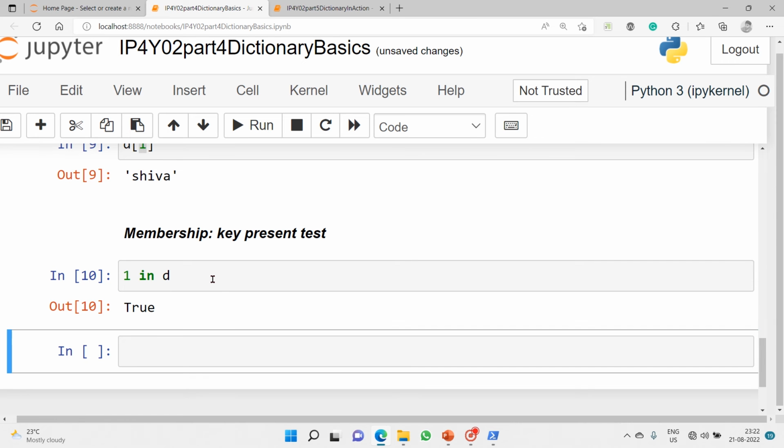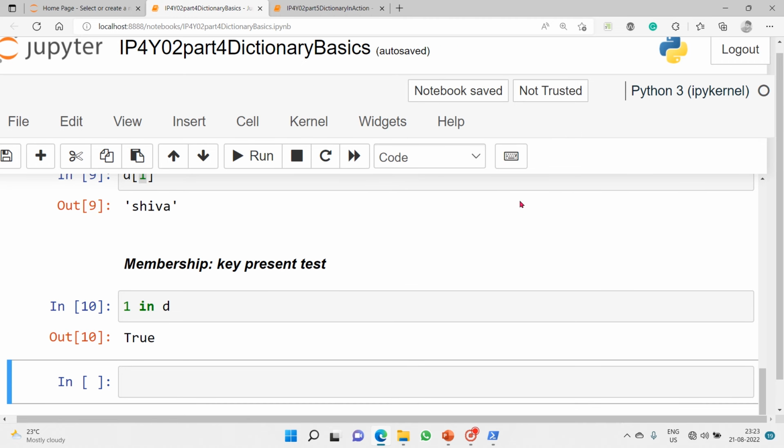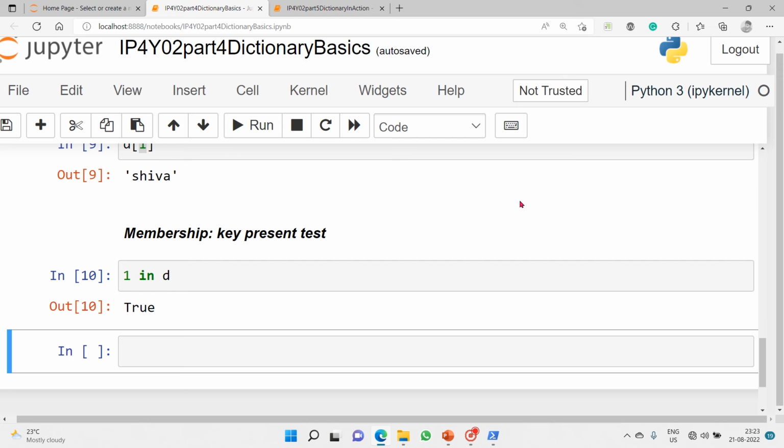It is there, so we got this. So with this we have seen basic operations or expressions related to dictionary, and how we interpret it and how we call it. And now we will actually move into the dictionary in action.